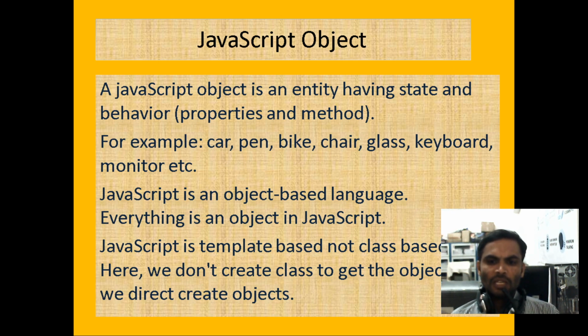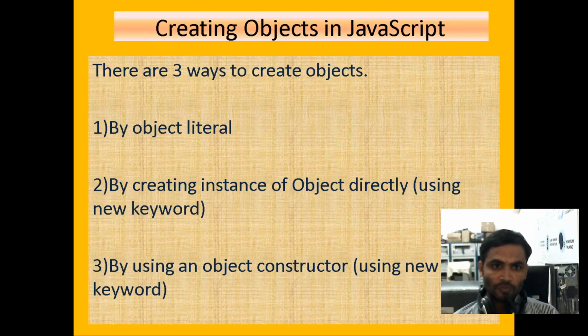In class-based languages, you create a class to get the object, but here it is direct to create the object. According to purely object-oriented, if you want to create the object, the object can be created with the help of the class only. Without defining the class, we cannot create the object in a purely object-oriented scenario.